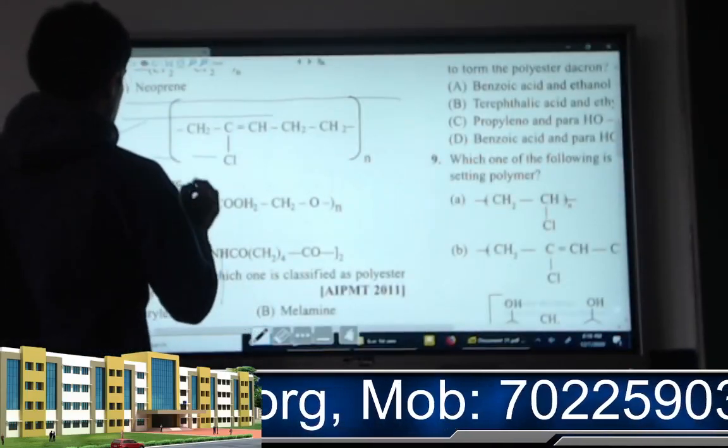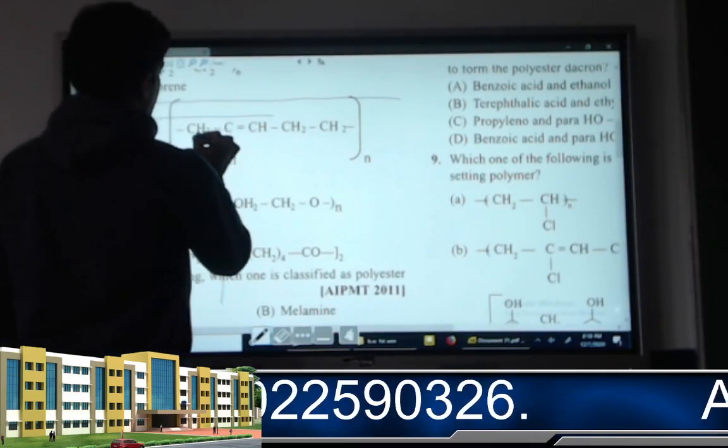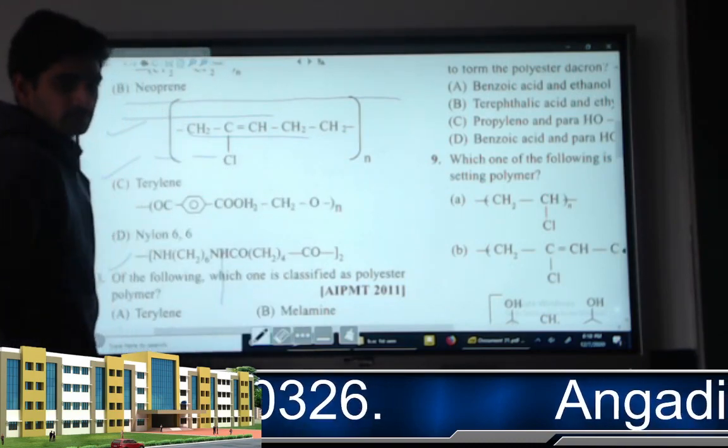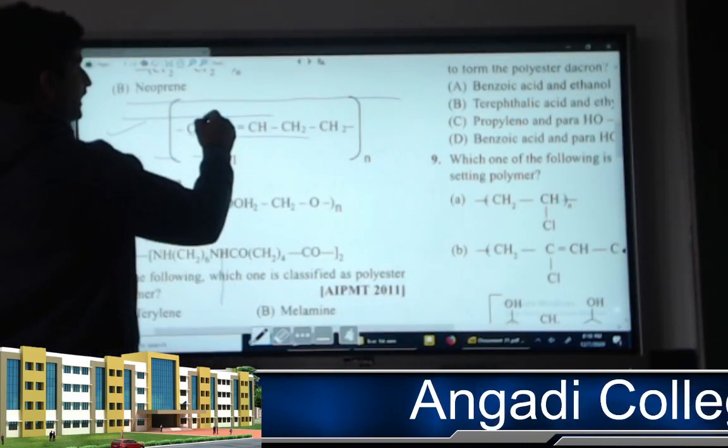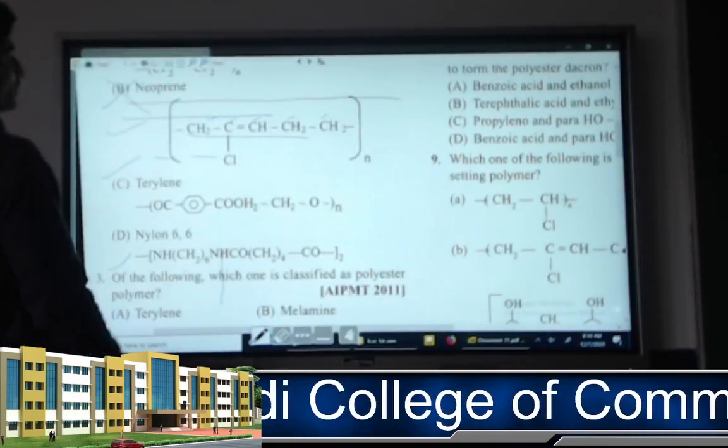So in this structure, the wrong structure is neoprene, because in neoprene there will be 4 carbons. Right now here 1, 2, 3, 4, 5 carbons are there. So this one is wrong.